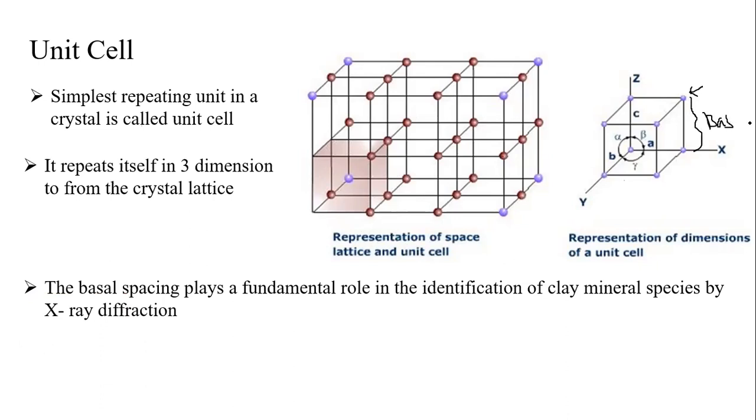So this basal spacing plays a major role in our crystal lattice structure. A unit cell is nothing but the small representation, a simple repeat unit of a crystal unit. So this crystal unit actually,